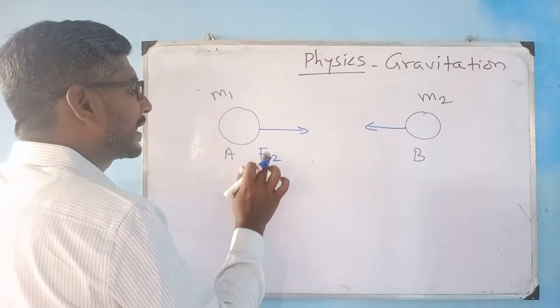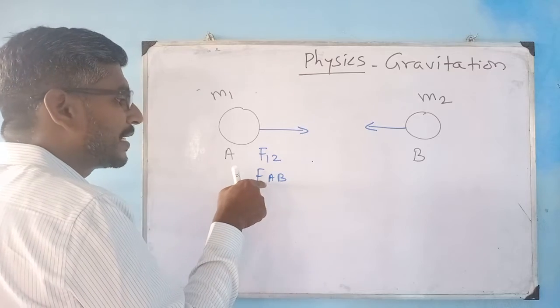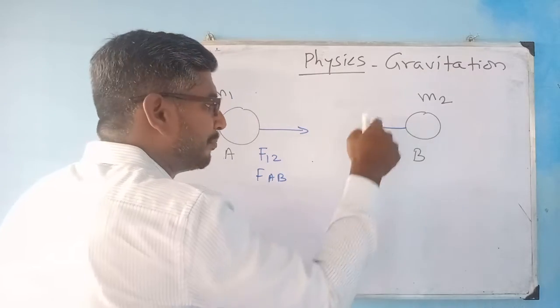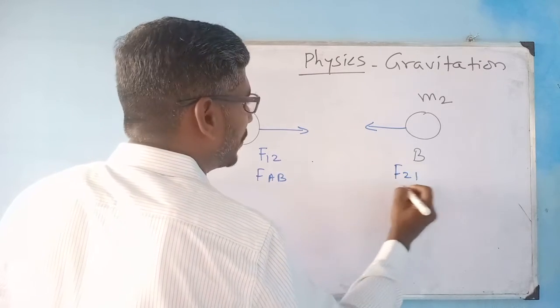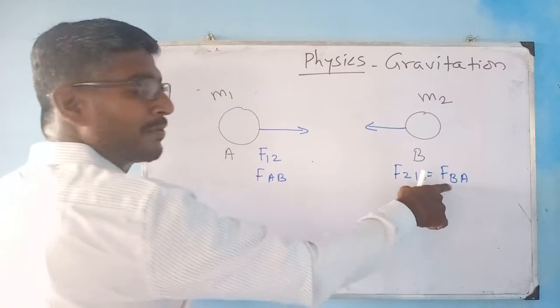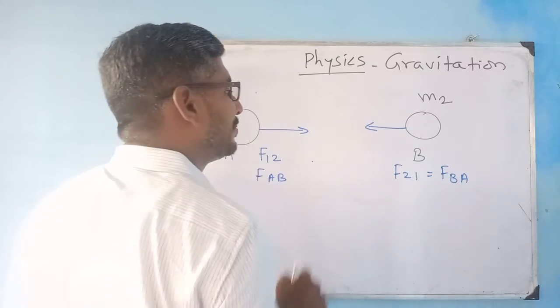For your convenience, I can also write it as FAB, which means the force on A is due to the force exerted by object B. Similarly, F21, which is equal to FBA, is the force on B due to object A.